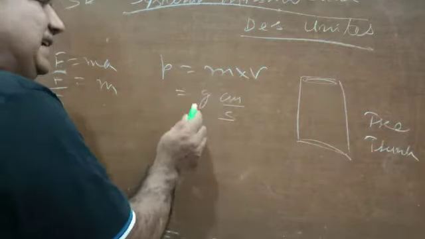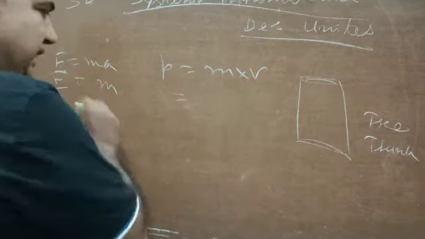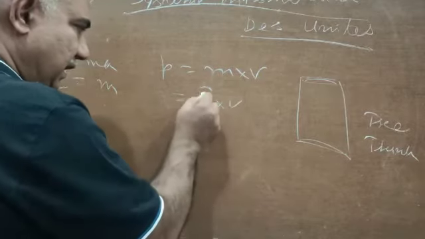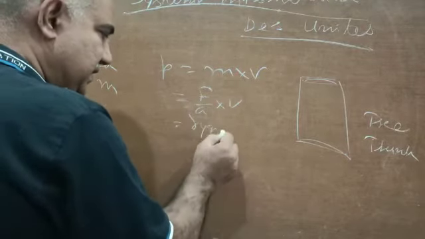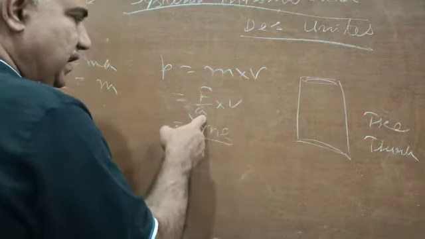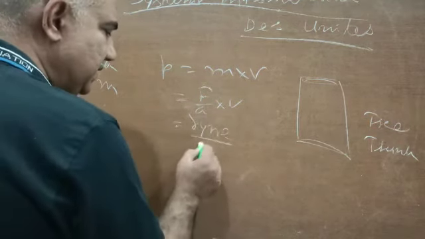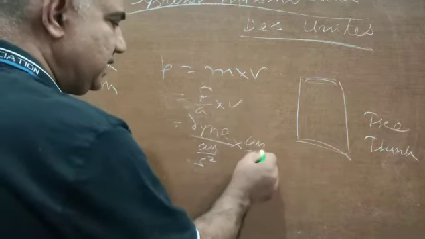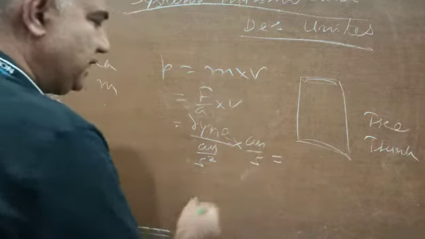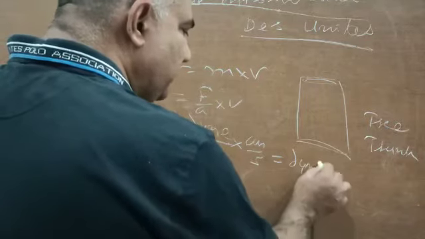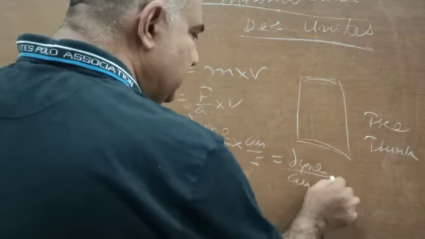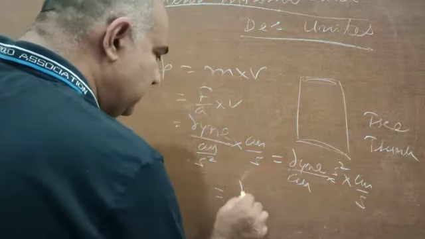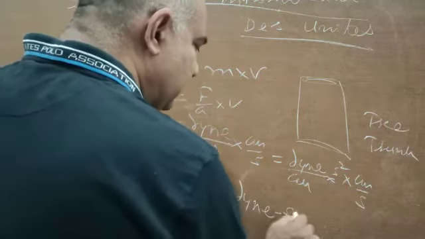Now if it is again written with m as F upon a, F upon a into v, F here is in dynes, and acceleration will be centimeter per second square, and velocity centimeter per second. Mathematically, if we further solve it, it becomes dynes upon centimeter per second square into centimeter per second, so this becomes dyne second.